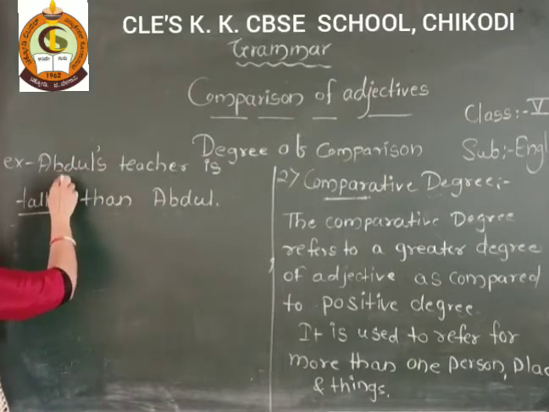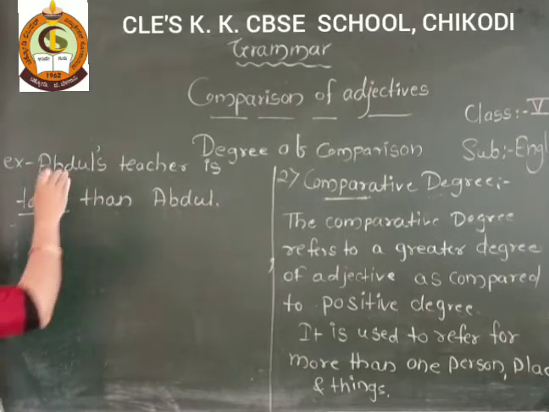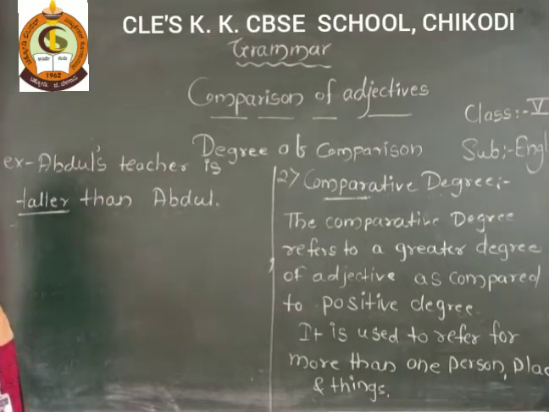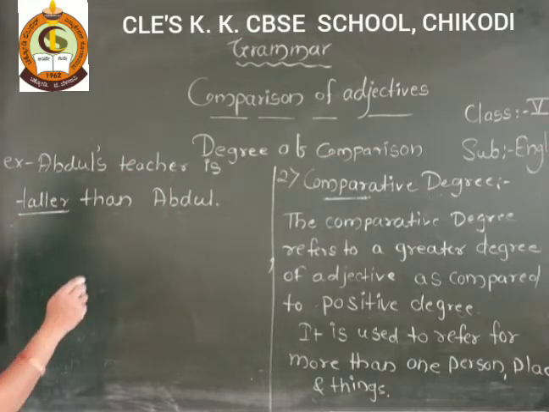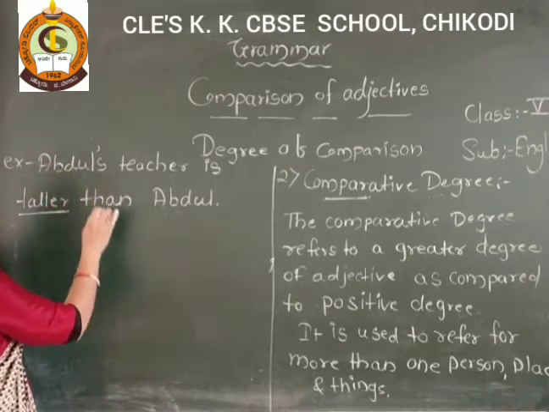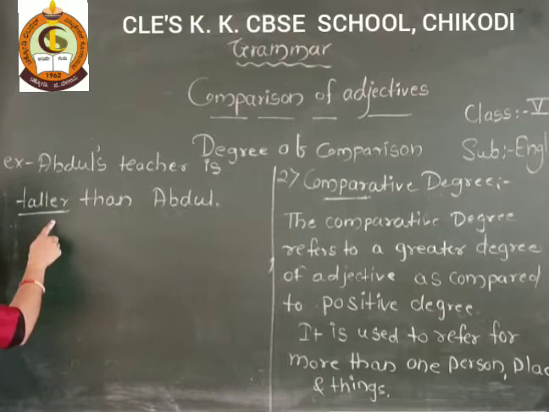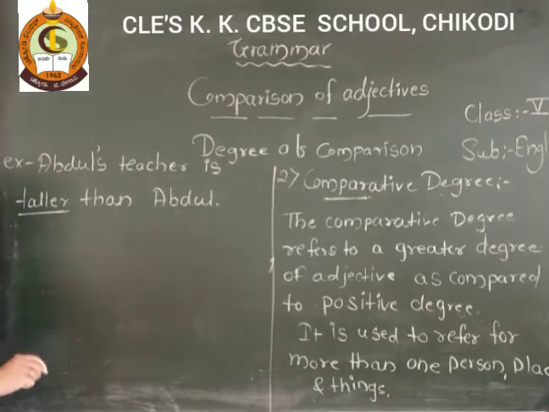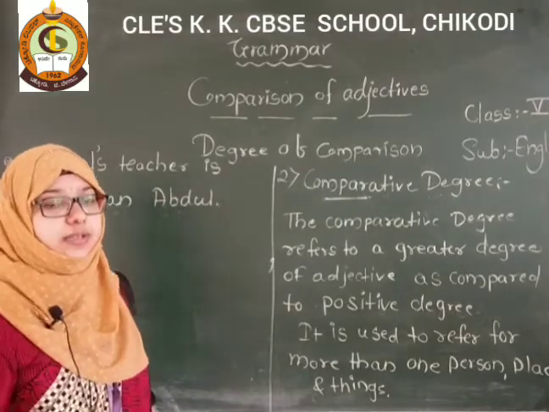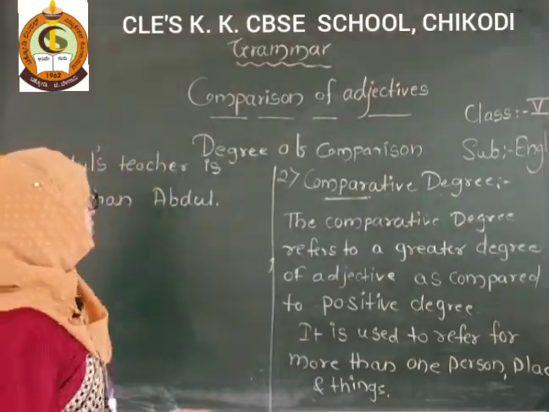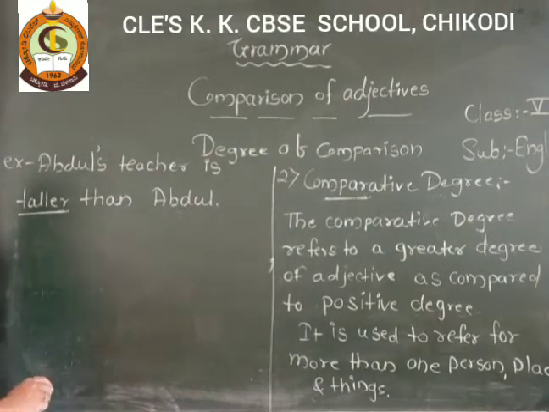So here we are comparing between Abdul and the teacher. Two persons are there. Yes, two people are there. So here we are comparing these two. So it is called the comparative degree. Got it? Comparative degree is used to compare two or more persons. So it is called the comparative degree.